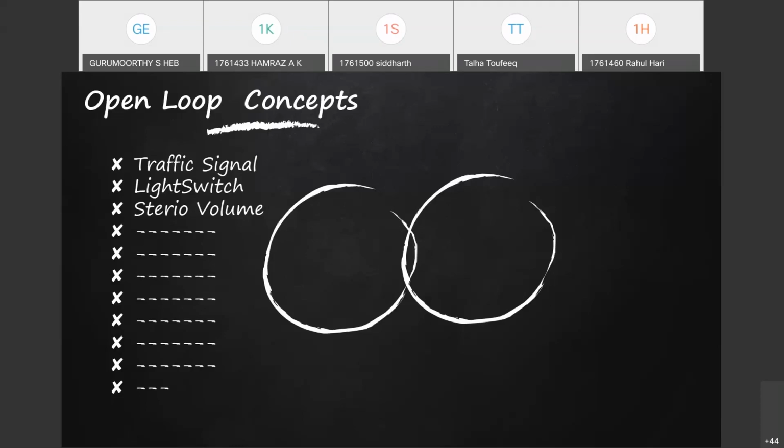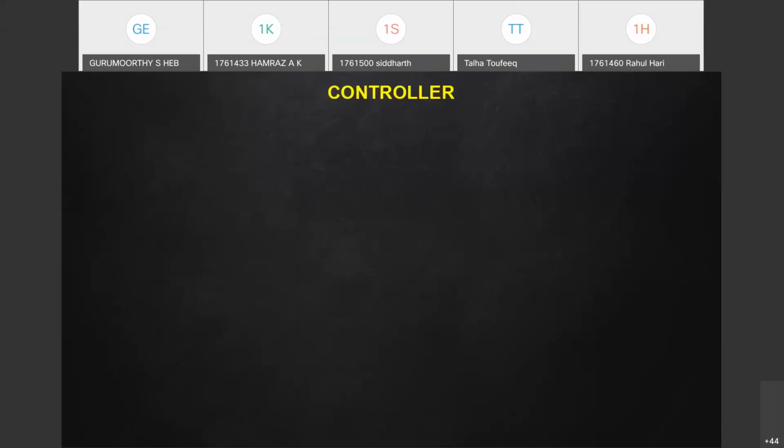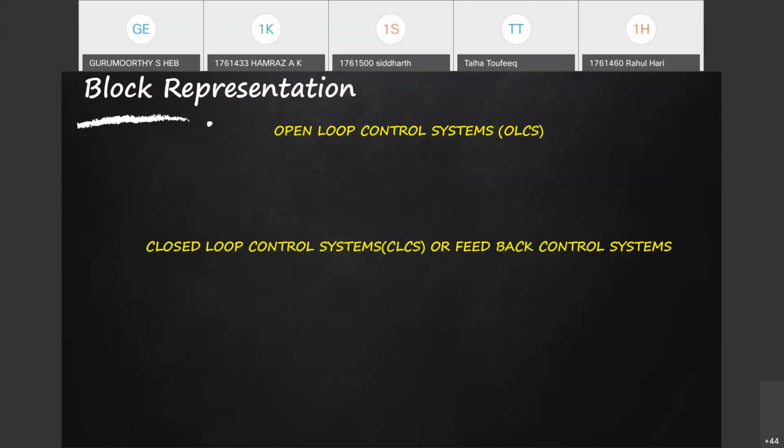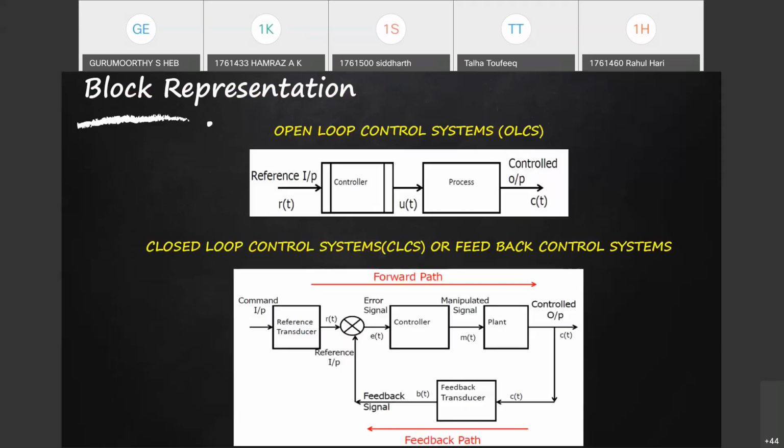Open loop control systems will have a specific output for a given input. There is no forward path, backward path. Whereas in the closed loop control system, there is continuous correction happening within the system through a controller